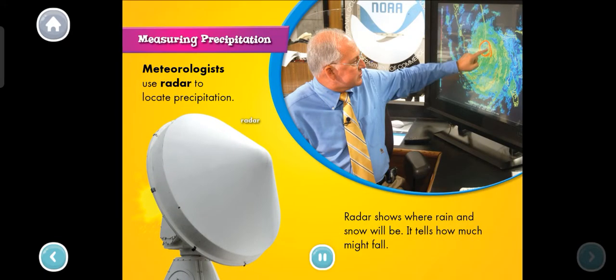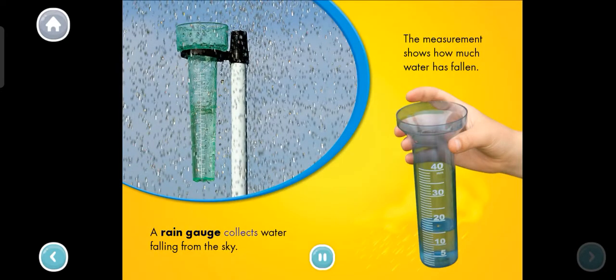Measuring precipitation. Meteorologists use radar to locate precipitation. Radar shows where rain and snow will be. It tells how much might fall. A rain gauge collects water falling from the sky. The measurement shows how much water has fallen.